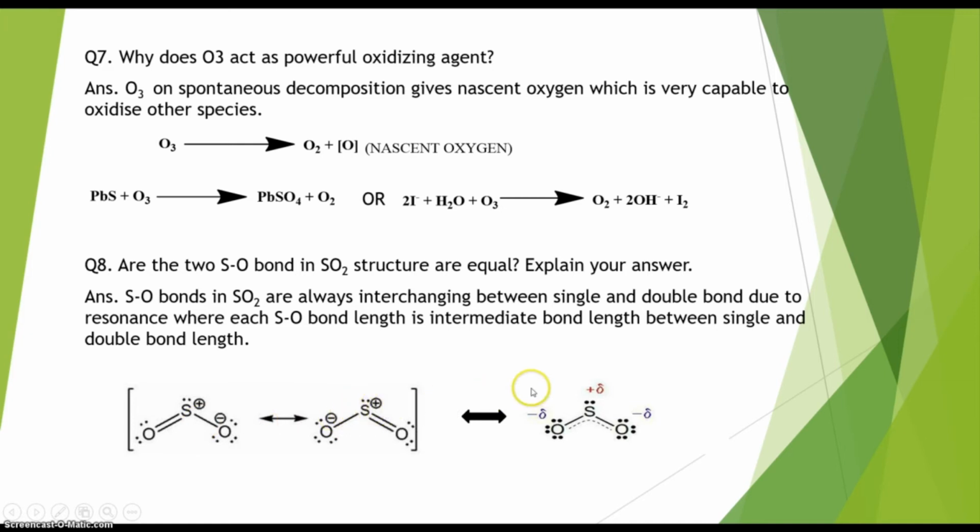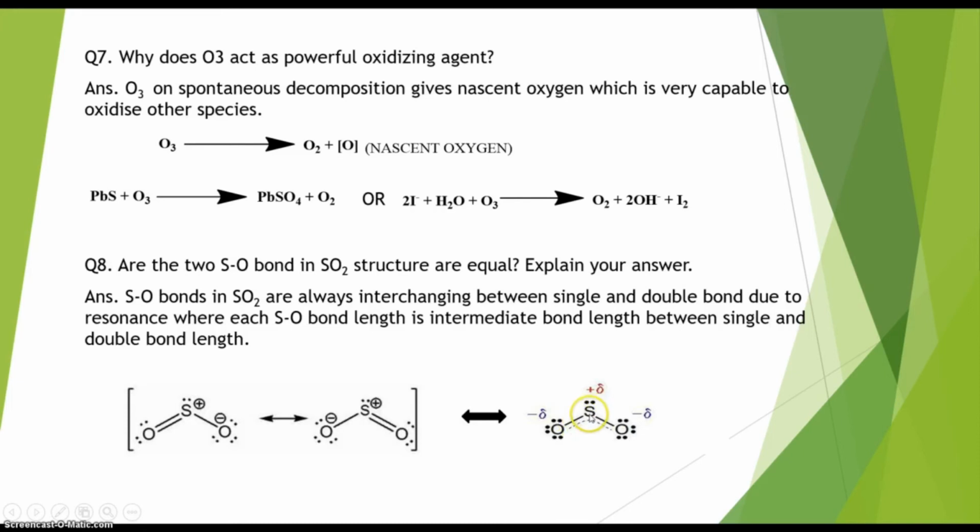For this reason we can think of the actual structure of SO2, which is called the resonance hybrid of the SO2 molecule. In the resonance hybrid, the sulfur oxygen bond is neither purely a single bond nor purely a double bond.